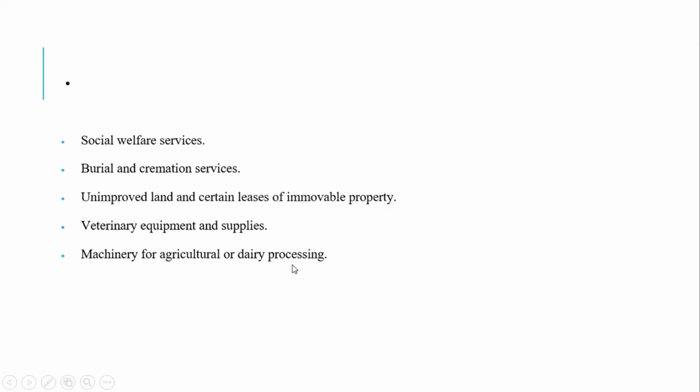Then we have social welfare services, burial and cremation services, unimproved land, and certain leases of immovable property. We have veterinary equipment and supplies, and machinery for agriculture and dairy processing.